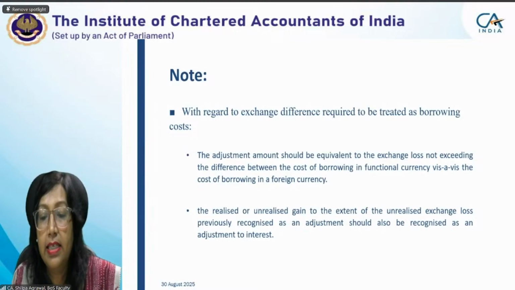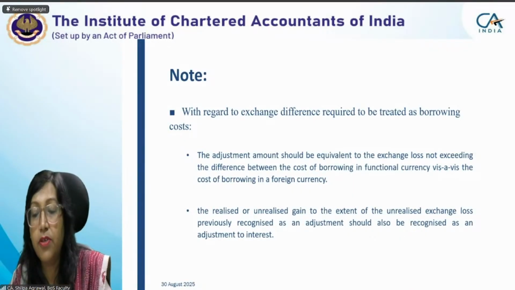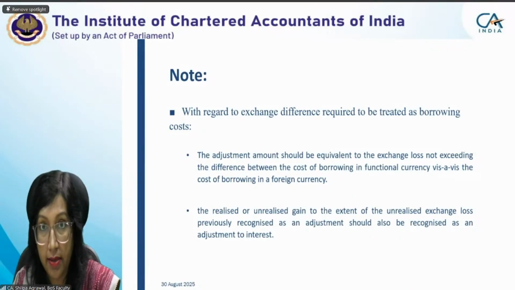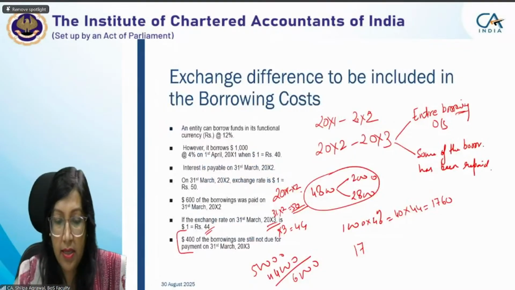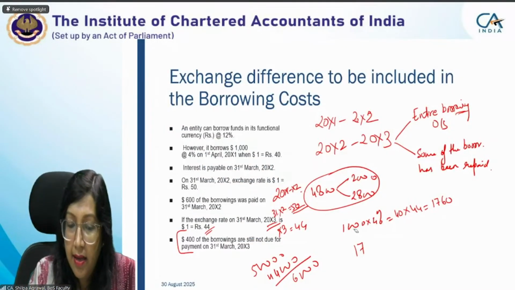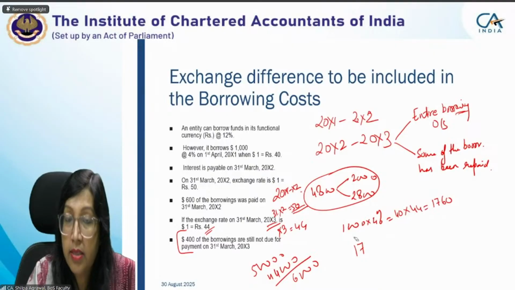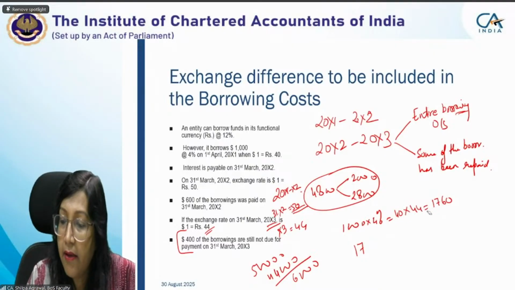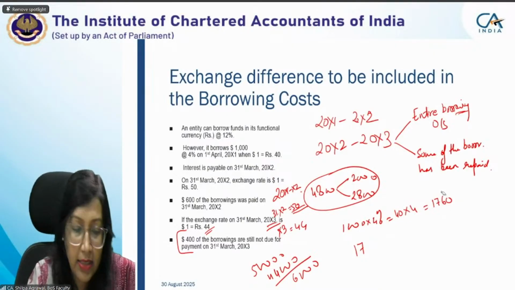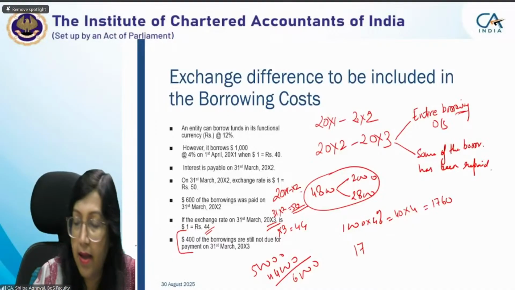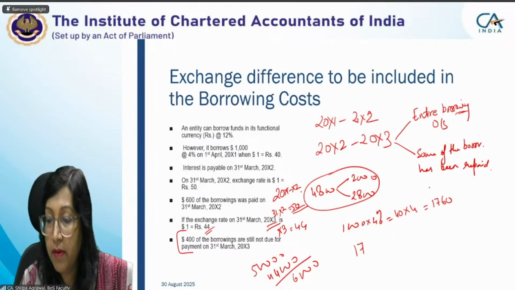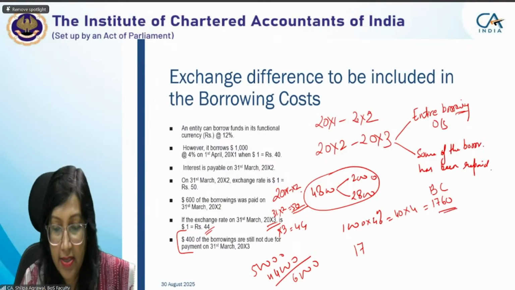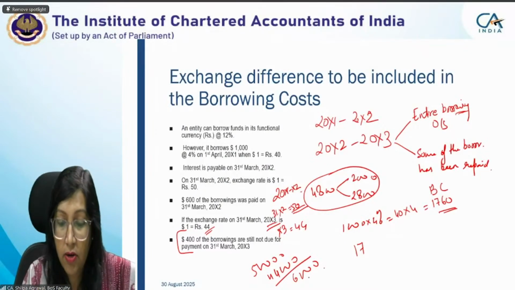With regard to exchange difference required to be treated as borrowing cost, the realized or unrealized gain to the extent of unrealized exchange loss previously recognized as an adjustment should also be recognized as an adjustment to interest. So we move back to this entire amount. In the year 31st March 20x3, we have calculated our actual borrowing cost on foreign currency as 1760. We do not have any exchange loss. We are having exchange gain.